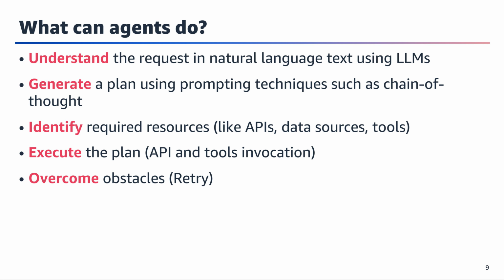What can agents do? First, they can understand natural language requests using LLMs, making them highly accessible to users. Then, they generate well-thought-out plans using sophisticated prompting techniques. The identification phase is crucial. Agents can determine exactly what resources they'll need for the task. In the execution phase, they put everything into action, and importantly, they're resilient and capable of overcoming obstacles through retry mechanisms. This creates a robust system that can handle real-world challenges effectively.